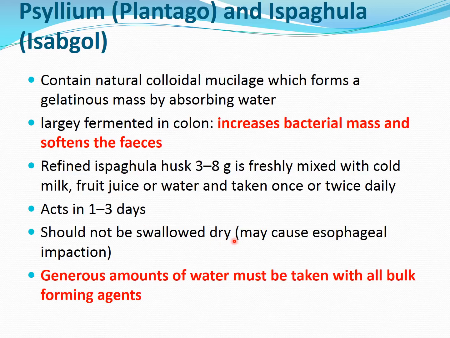They should not be swallowed dry because they may cause esophageal impaction. Okay, they will not go down into the stomach or into the lumen because of the solid nature. So they should be taken with a liquid like milk or water or fruit juice. And in general, an adequate amount of water must be taken with all bulk forming agents. So these are our bulk forming agents, just like wheat bran, and the plant products like Plantago or psyllium and ispagul, and another one which we have not covered is methyl cellulose, with more or less similar action.